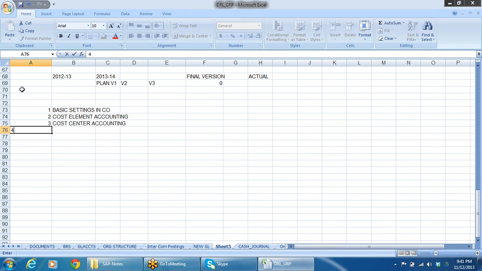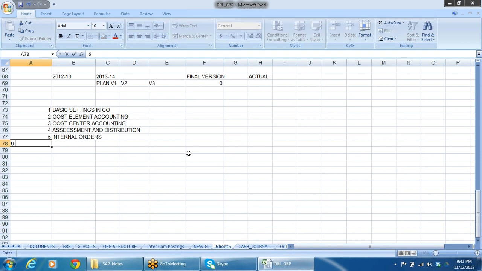Number four, assessment and distribution. Number five, internal orders.